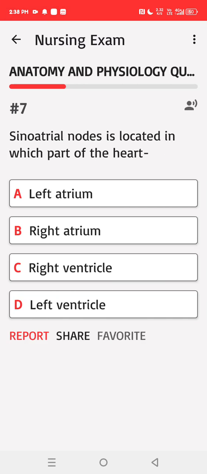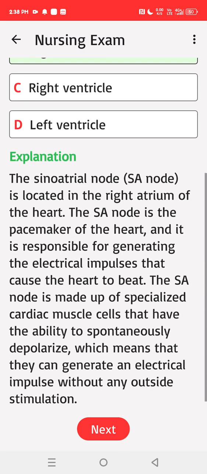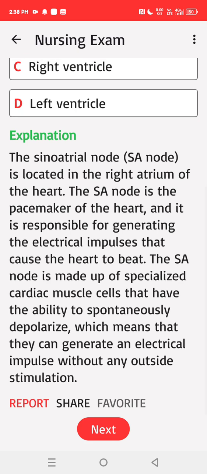A. Left atrium, B. Right atrium, C. Right ventricle, D. Left ventricle. Correct answer: B. The sinoatrial node, SA node, is located in the right atrium of the heart. The SA node is the pacemaker of the heart, and it is responsible for generating the electrical impulses that cause the heart to beat. The SA node is made up of specialized cardiac muscle cells that have the ability to spontaneously depolarize, which means that they can generate an electrical impulse without any outside stimulation.